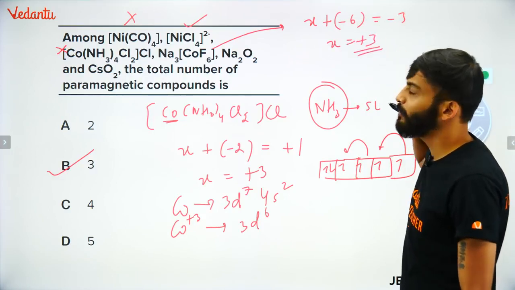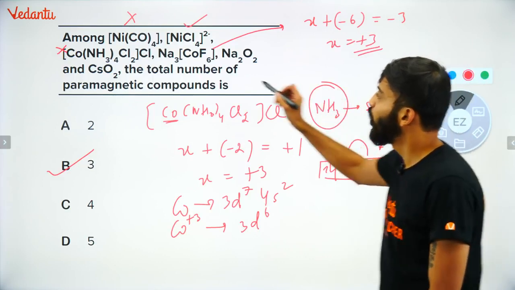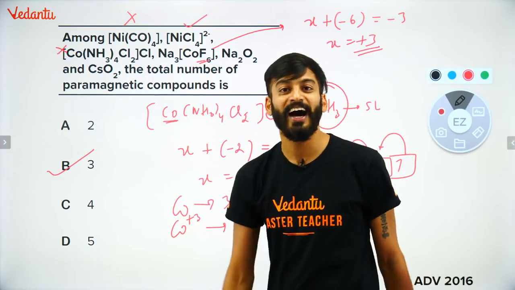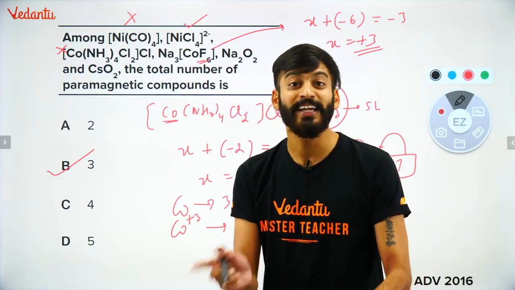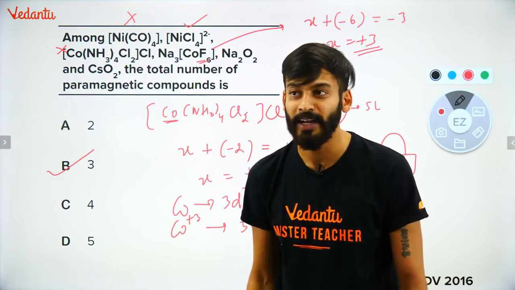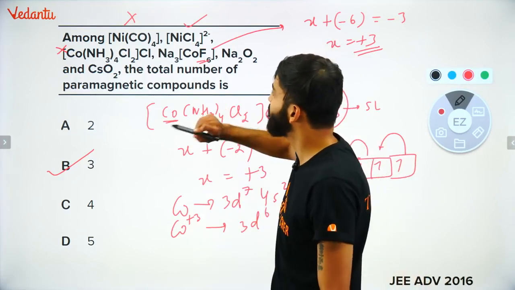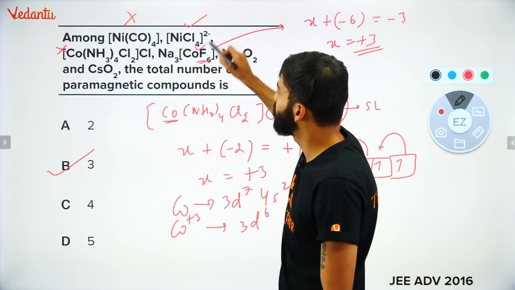Again, cobalt is becoming plus 3. But this time, all the ligands, the fluorines, are weak ligands. So pairing will not happen. Pairing यहाँ पर नहीं होगी. So this will become paramagnetic. This compound will become paramagnetic.